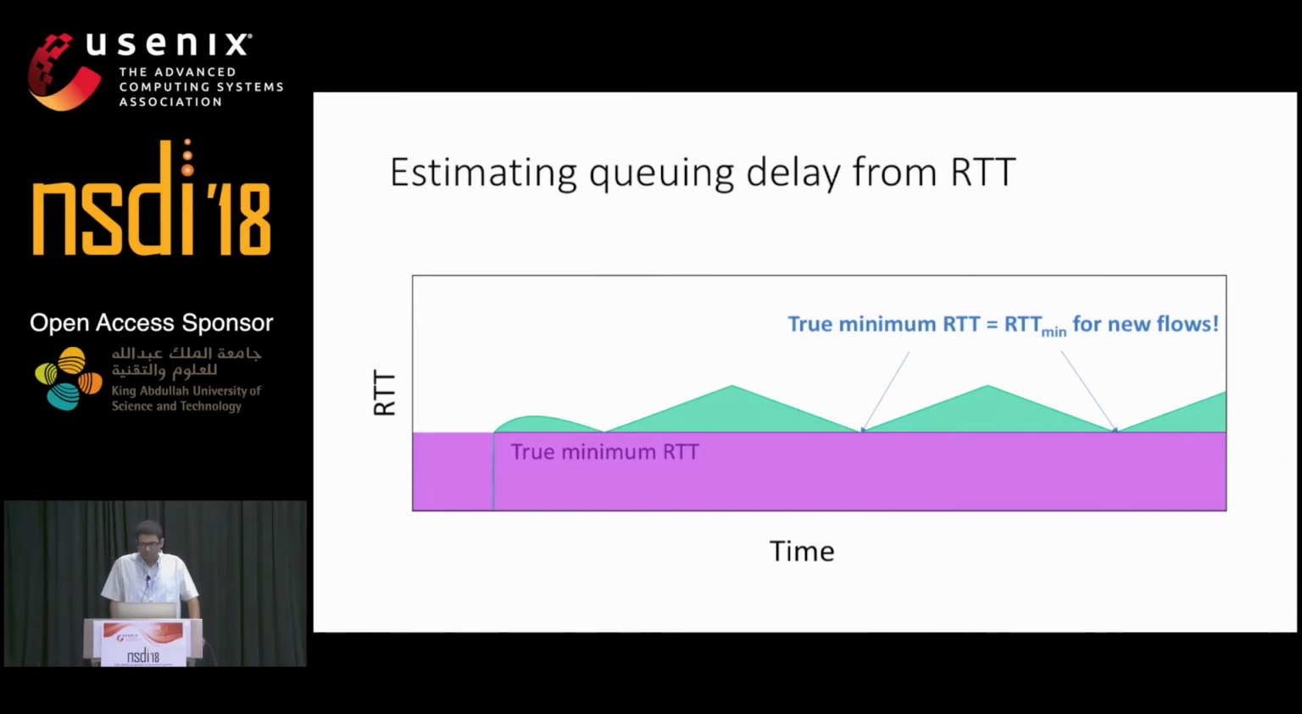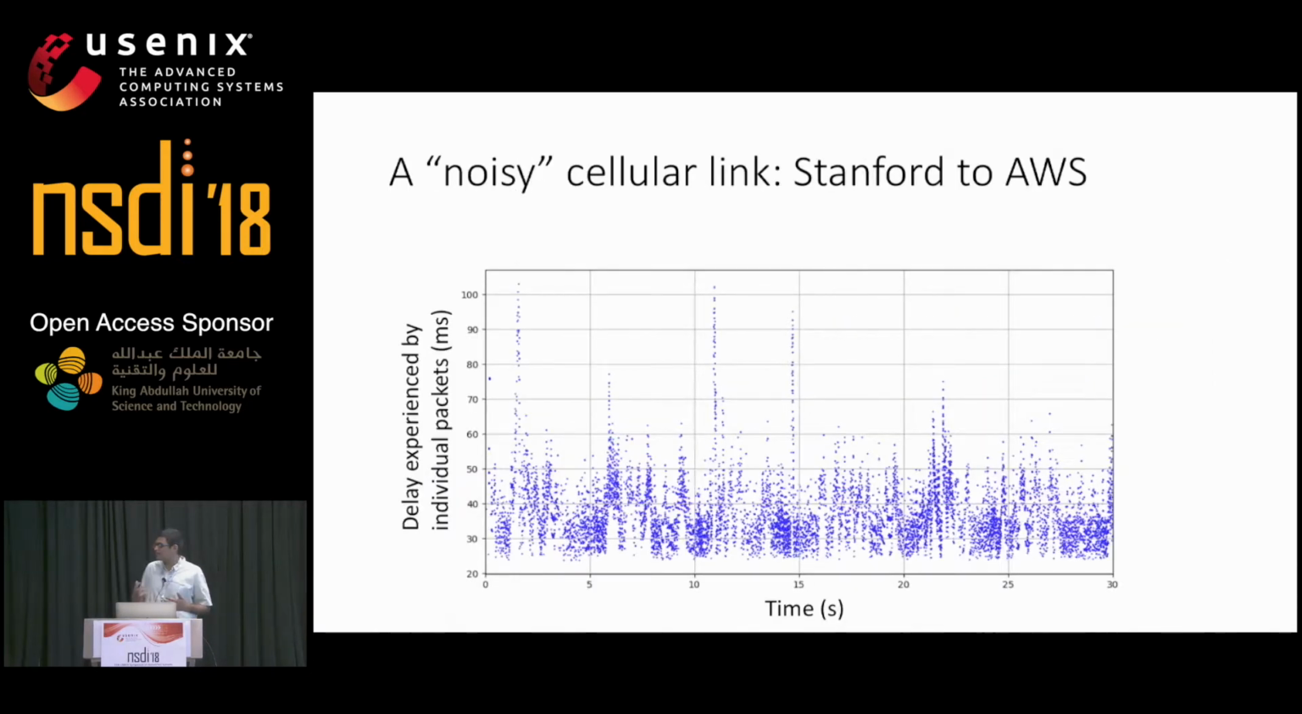Is that it then? Well, the world is unfortunately quite messy. This is an example of a link from Stanford to AWS Northern California. We plot the delay experienced by each individual packet, and as you can see, it seems quite noisy. There are clearly sources of delay variation other than queuing, and this is expected. This is a cellular link, and the physical layer is going to add variable delays. So how do we decouple all these other sources of variation from queuing delay?